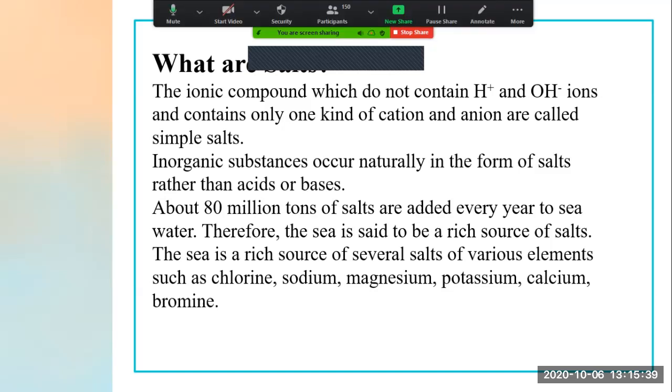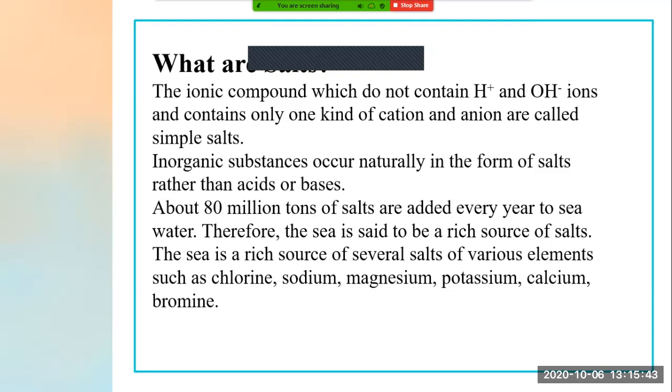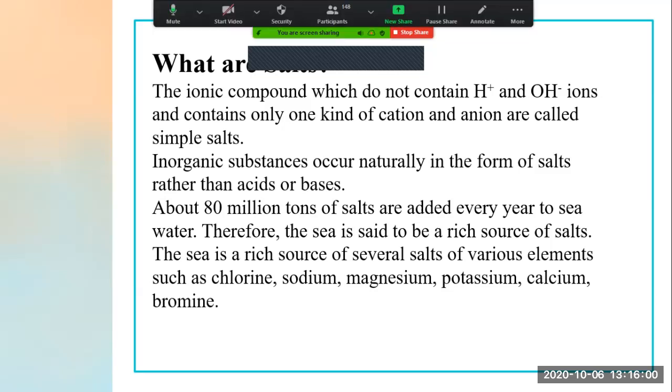Cations are positive ions and anions are negative ions, such as NaCl. Na plus is the cation and Cl minus is the anion. So such a compound which does not contain H plus and OH minus ions and contains only one kind of cations and anions, that is positive ions and negative ions, is called a simple salt.